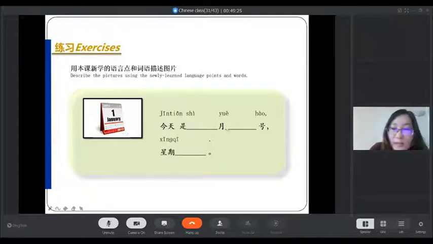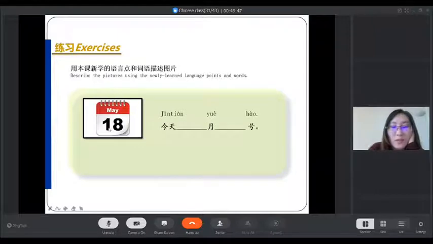You can write the number. For example, this one, January. We can see which month? 1月. And the first of January, we can say 1号. 星期几, which weekday? So it's the same one. May 18. How to say May?